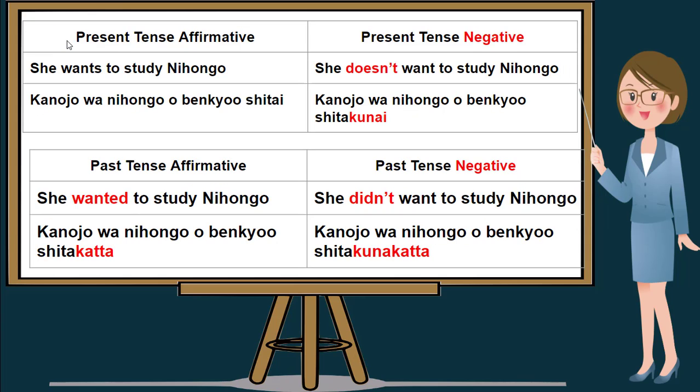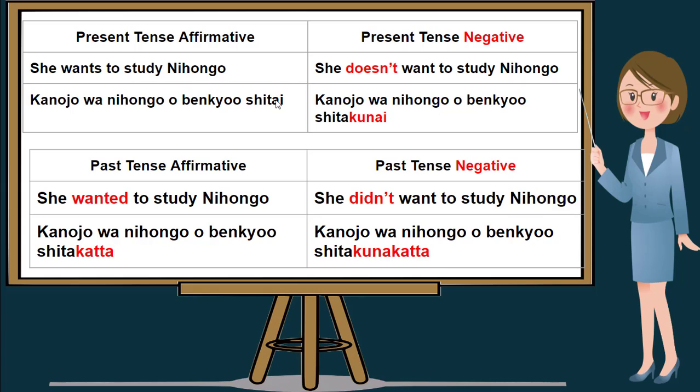Another example is the use of present tense affirmative. This time, we will be using wants to study, which makes this sentence an affirmative present tense. Wants to study is benkyo shitai. In this sentence, we put the pronoun in the beginning of the sentence, followed by our noun Nihongo, and followed by our verb wants to study. So take note of the word benkyo shitai, wants to study.